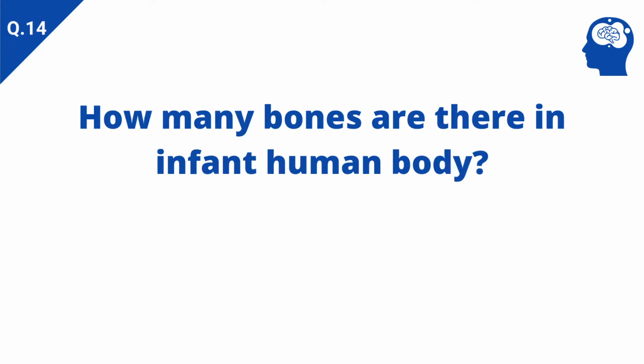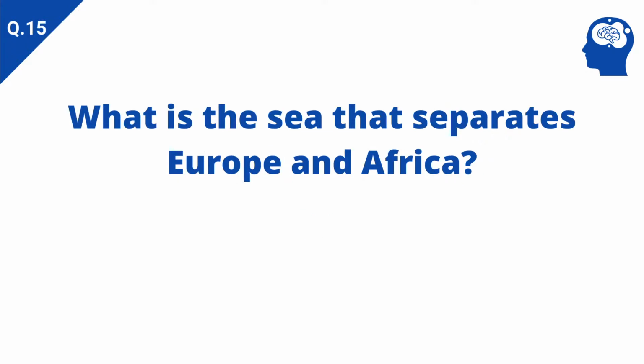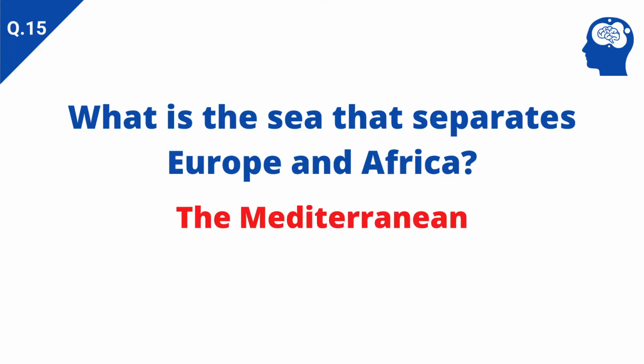How many bones are there in infant human body? Answer: 300. What is the sea that separates Europe and Africa? Answer: the Mediterranean.